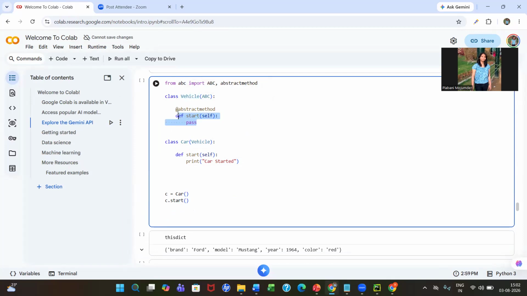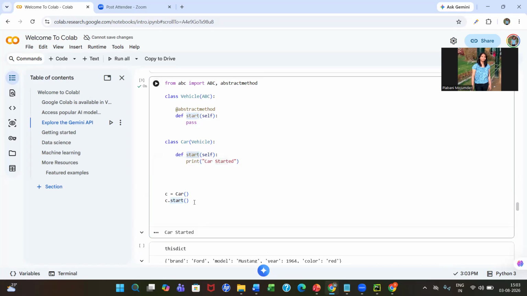In that, I have a method start, which is also an abstract method. I don't want to give the implementation to anyone. But in the Car class, through this class, I will be able to access the start method. So I am just accessing the useful functionality of it. If I execute this, it will display.